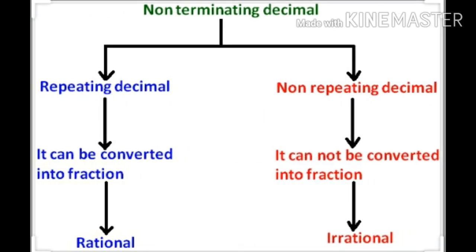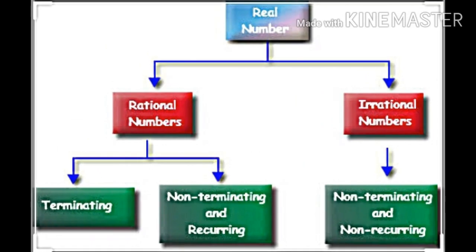Let us understand this concept with the help of a flowchart. Real numbers are rational numbers and irrational numbers. The decimal expansion of a rational number is terminating or non-terminating recurring. The decimal expansion of an irrational number is non-terminating non-recurring.